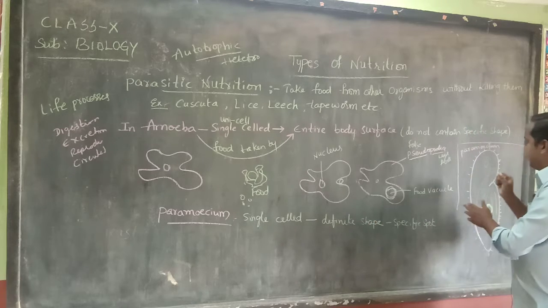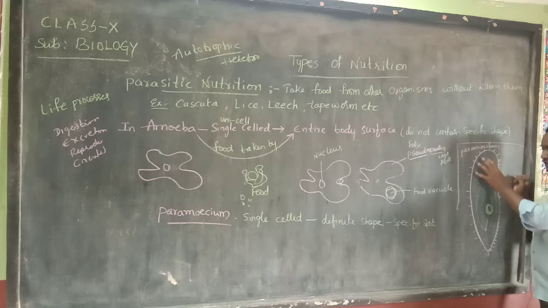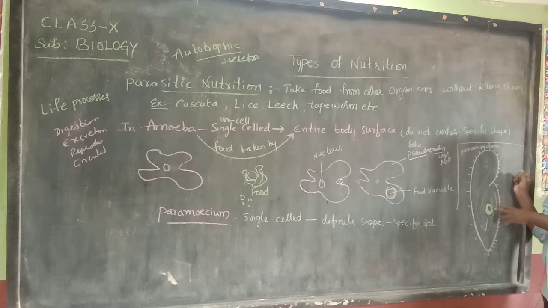This is the shape of the amoeba. If you look at the paramecium, it is just similar to your slipper.